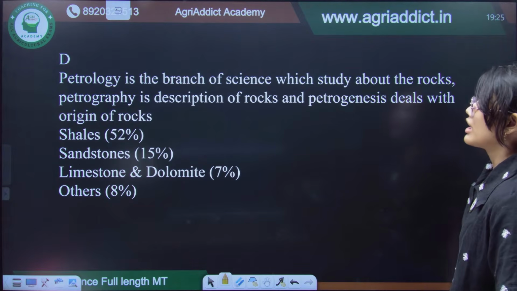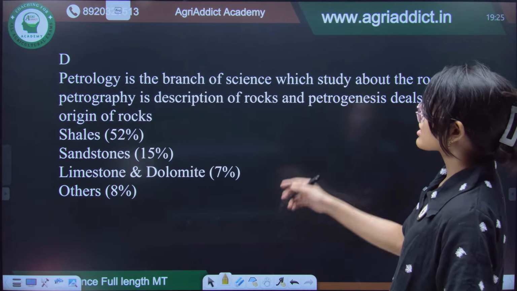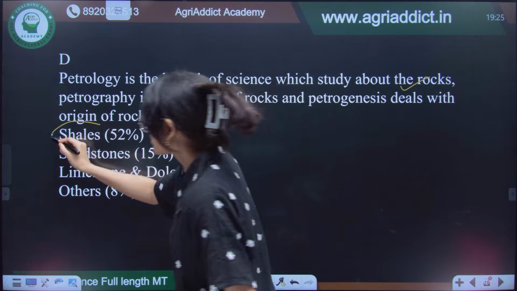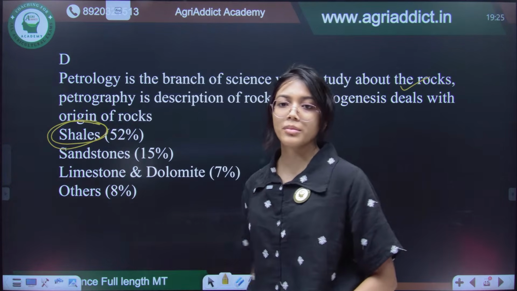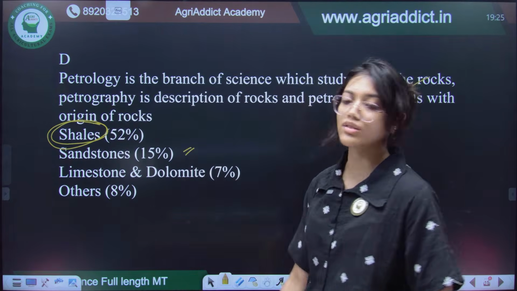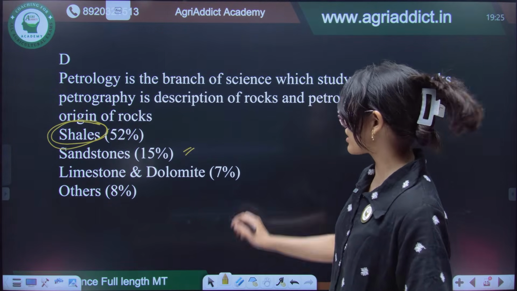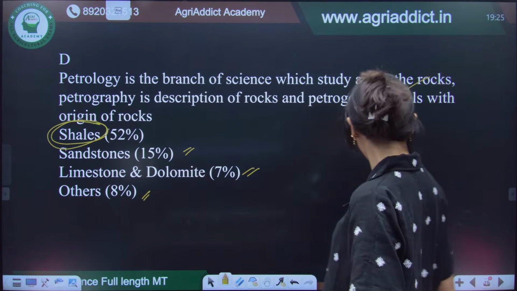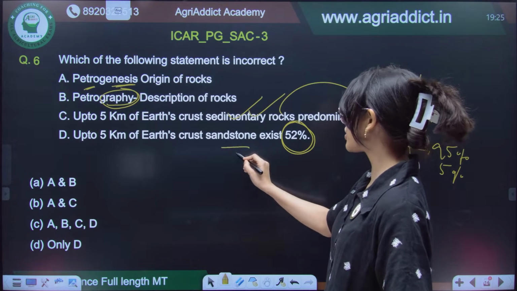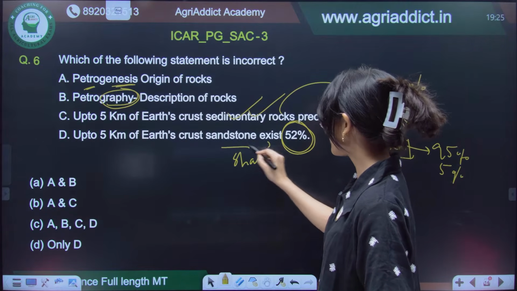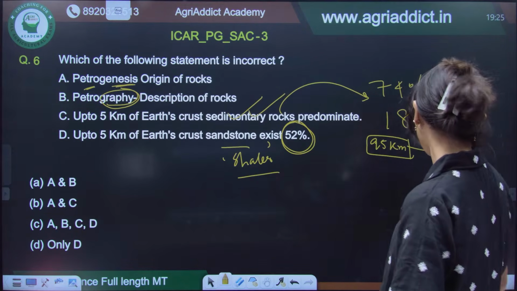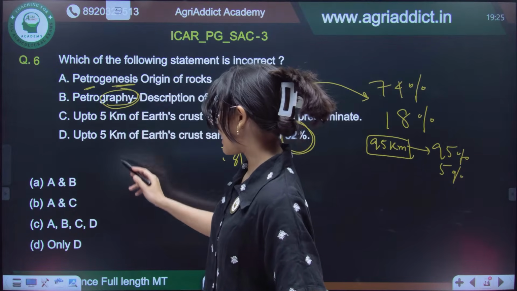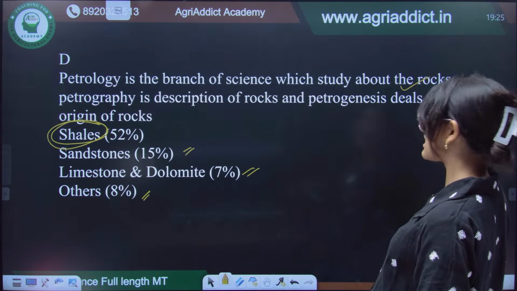So, you see that petrology is the branch of science which deals with the study of the rocks, but instead of sandstones, the shales are the ones that are dominating the Earth's crust, not the sandstone, it is only 15%. Whereas limestone and dolomite, it is only 7% and others it is 8%. So, instead of sandstone, here it should be shales, okay. Shales must be there.